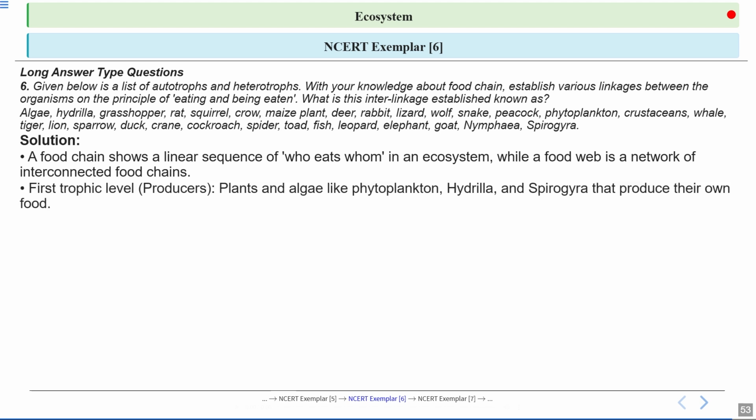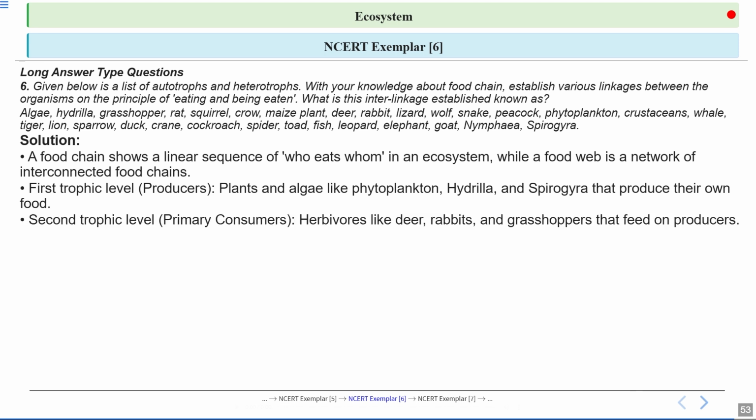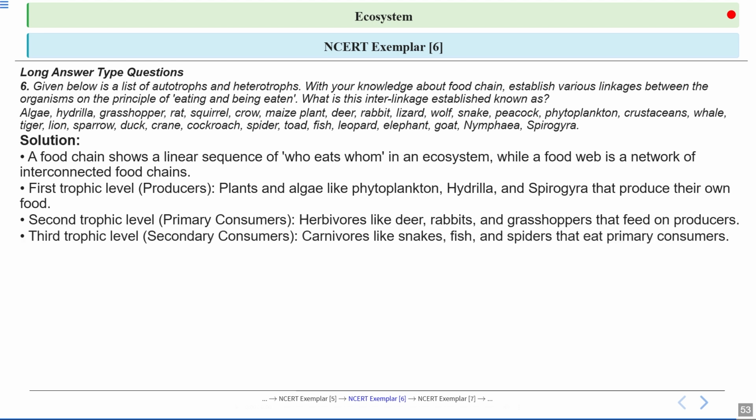Now the first trophic level, which is the base of the food chain, is occupied by the producers, known as autotrophs. These are plants and algae as well as phytoplankton. Hydrilla and spirogyra are all producers that make their own food using sunlight. The second trophic level is occupied by the primary consumers, which are basically herbivores like deer, rabbits and grasshoppers, and they feed on the producers. The third trophic level is occupied by the secondary consumers, the carnivores.